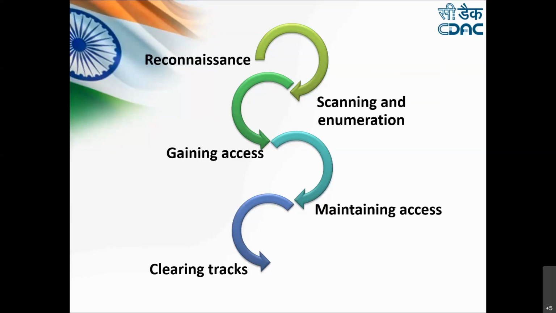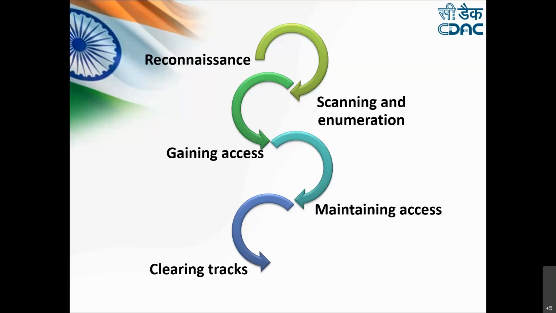Then we have gaining access, the third step. This is a case where an attacker breaks into the system, network, or maybe web applications, and tries to gain access to the target machine. In this phase, they try to locate the vulnerability and attempt to exploit it on the target or victim machine.